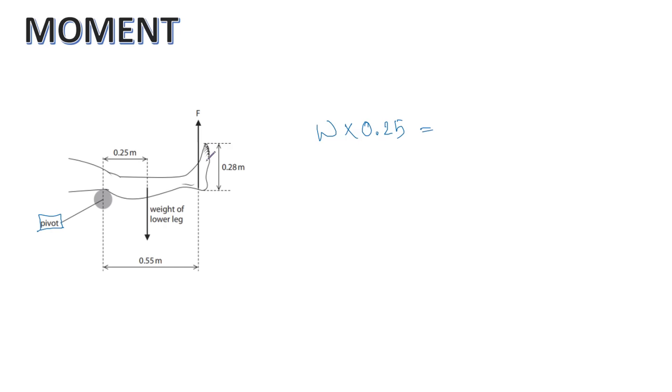This force is providing the total anti-clockwise moment. So F times this distance. So always remember, while applying the principle of moments, it's always force multiplied by the perpendicular distance from the pivot. So this was the force and this will be the perpendicular distance from the pivot, that is 0.55.